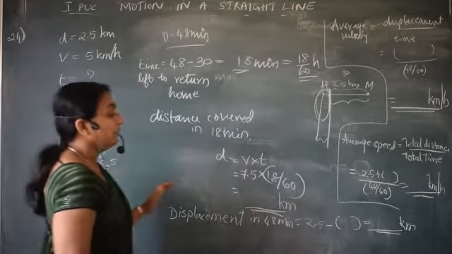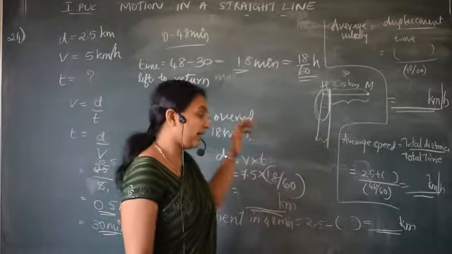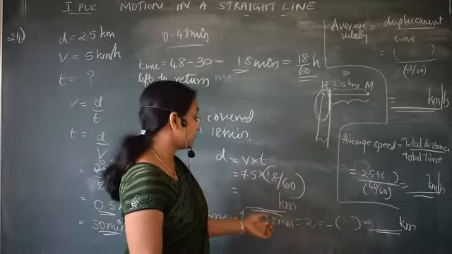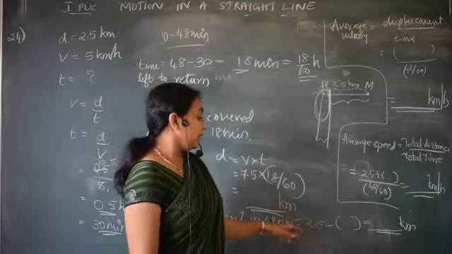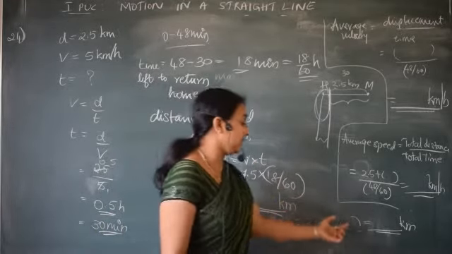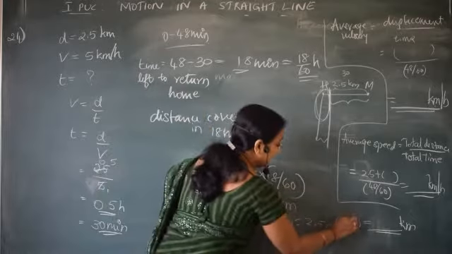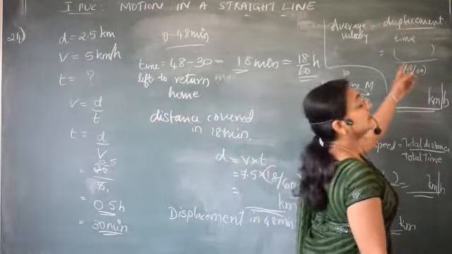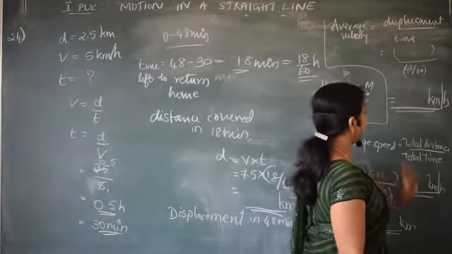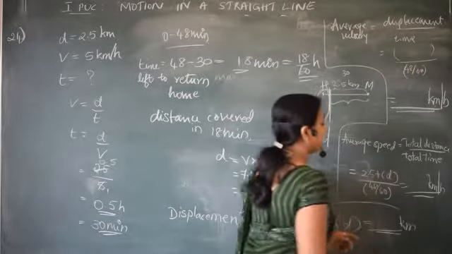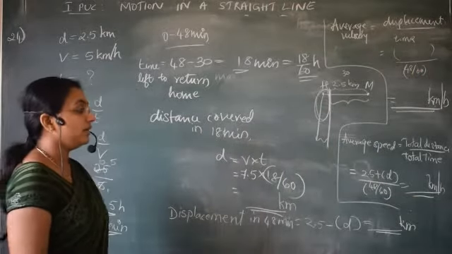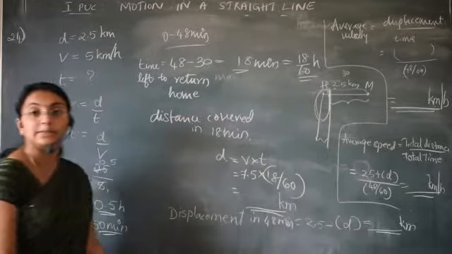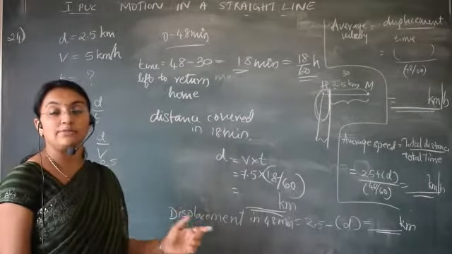Understood? I hope you will solve this problem, because I have solved everything here. The only work you have to do is take your calculator and solve it. You'll get one answer here, and you have to substitute this answer. I will write D here. Here you are going to write displacement. Substitute and you'll get an answer. Then we add D plus 2.5, and you'll get one answer. That divided by this time, and you will get one answer. Understood? I hope you will solve it properly.